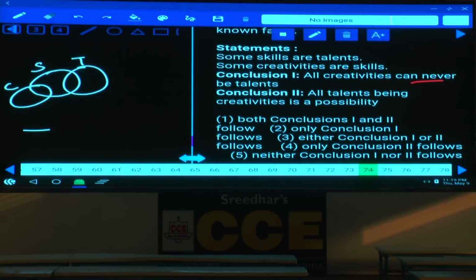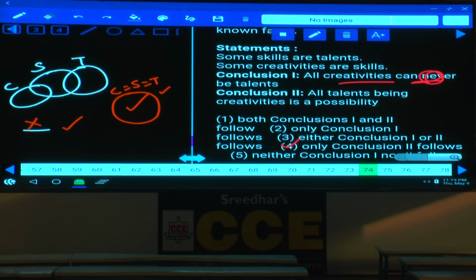As all the statements are affirmative, for a possibility we can write it as a single diagram: creativity equals skill equals talent. Now, in this diagram, tell me whether all creatives are talents is possible or not. As it is possible here, and his claim is that it is not possible, hence his claim is wrong. Then coming to the second, all talents are creative is possible in the second. Hence, what is your answer here? Only 2 follows, and that is choice 4.